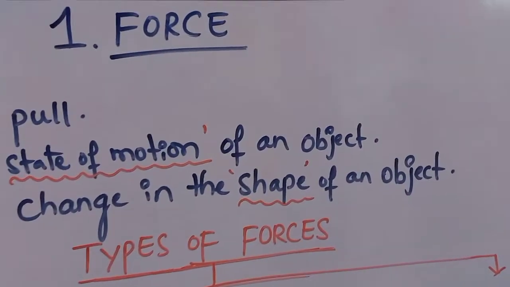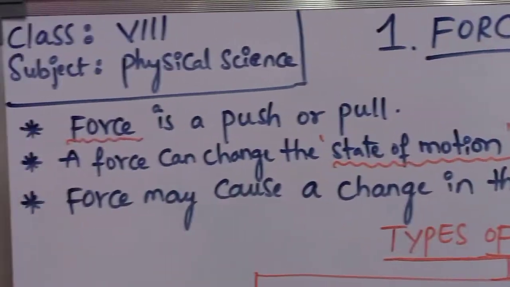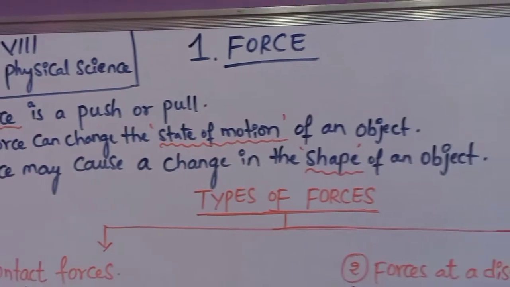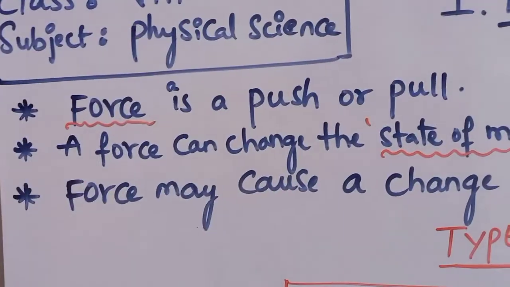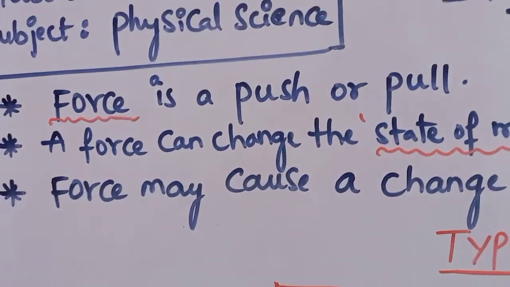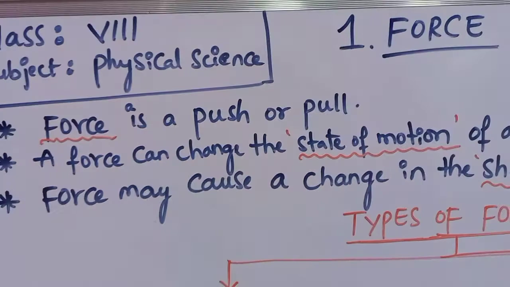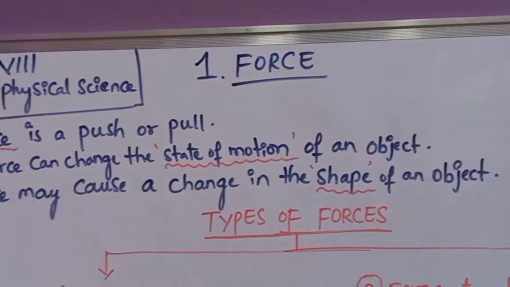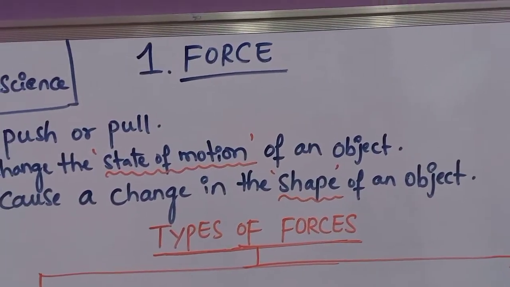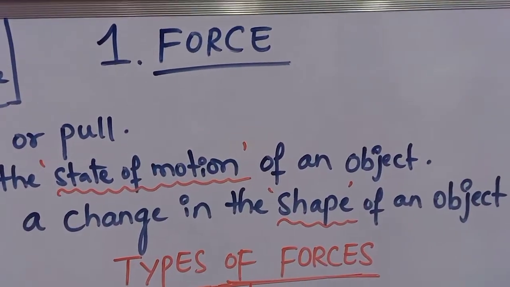So when you apply some force on the duster also, you can change the shape of the object. So by applying force on any object, the object can also change its shape. These are the two important changes that occur in an object due to the application of force. Force is a push or pull, and force can change the state of motion of an object, or force can also cause a change in the shape of an object. This is about force and what types of changes are caused by force.